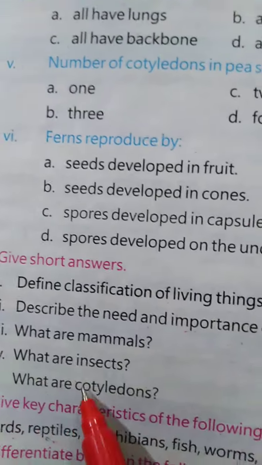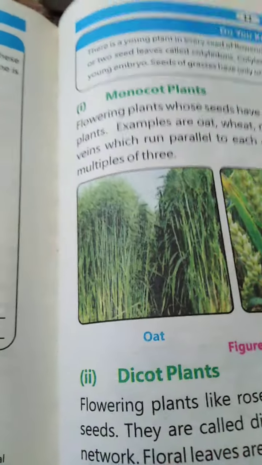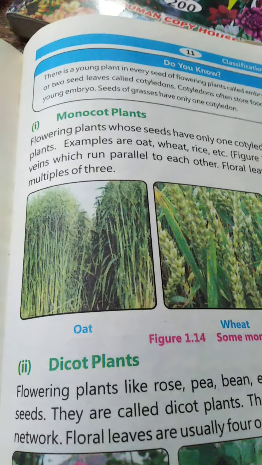And the next question is: what are cotyledons? You know that some plants' seeds have one cotyledon, and some plants' seeds have 2 cotyledons. Peas have 2 cotyledons, but grams have 1 cotyledon.